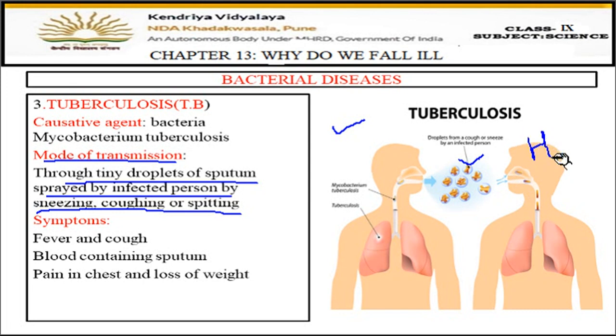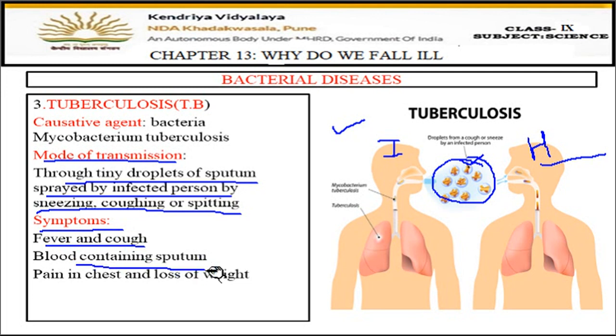So this is the healthy person here, and this is the infected person. You can see that the infected person is coughing or sneezing. Many of the germs come out with the tiny droplets which come out from the nose and the mouth. Those tiny droplets of water contain many hundreds of the germs, and if such type of air is inhaled by a healthy person, the healthy person also gets infected. Then the symptoms are fever and cough, blood containing sputum.